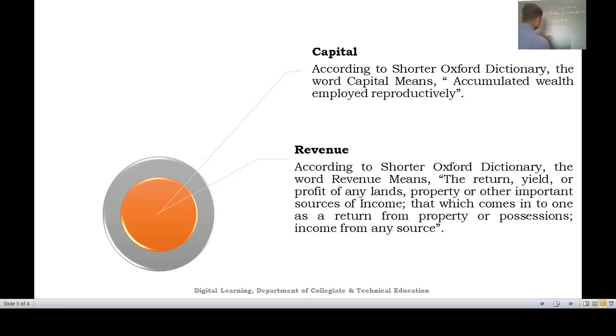Later, in this session itself, we are going to discuss capital receipts and the second one, revenue receipts. Finally we are going to discuss the examples or the differences between capital receipts and revenue receipts.